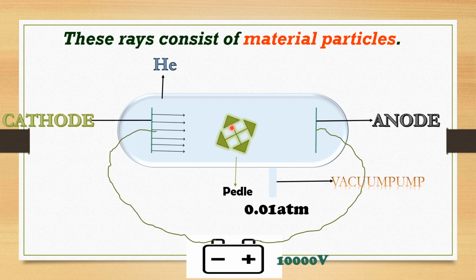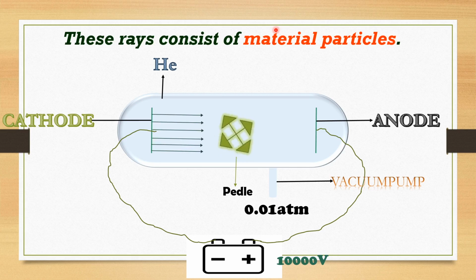So from this he concluded that cathode ray is not just a ray, it is made up of materialistic particles. I hope you understood that. The second property is that cathode rays consist of material particles.